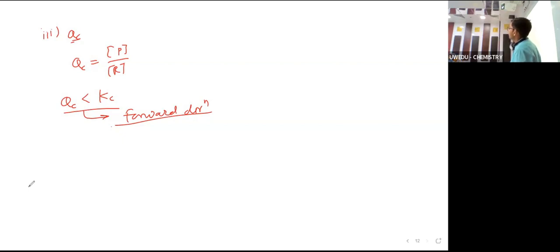Is everyone clear? Okay, next, the second effect: the effect of pressure change.